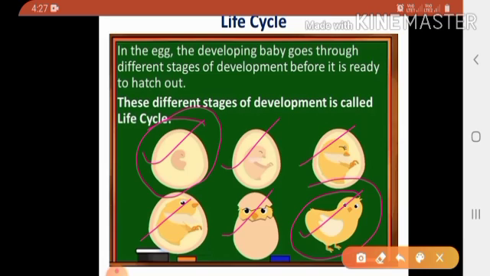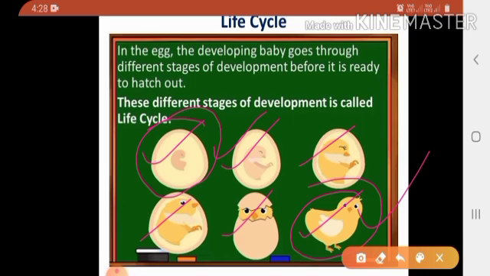I once again repeat the definition of life cycle. The different stages of development of an animal from the embryo stage up to the adult stage is called its life cycle. Why different stages? Because after birth an animal keeps on developing and this brings changes in the body of an animal.